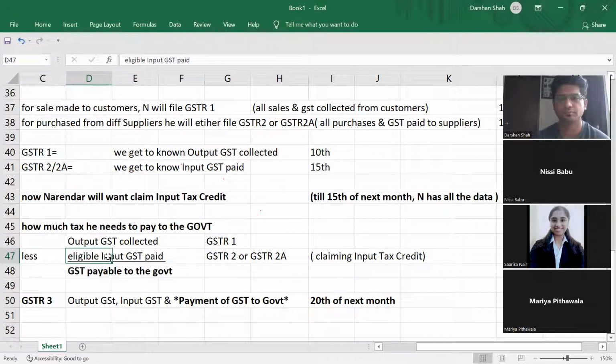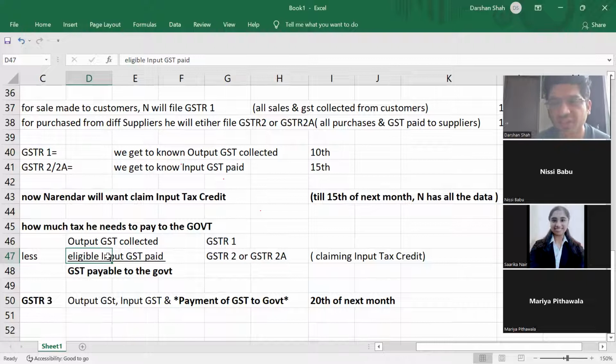Okay. Sir, can you give an example of someone like that? So for example, I am a person who is into seasonal sale. My sale is only happening for a particular season, like mangoes, right? So I'm a seller of mangoes. The whole year I do all the other processes, and my sale is only for this quarter, from April to June. So for all other months, I have no sale, and I don't need to file GSTR1.